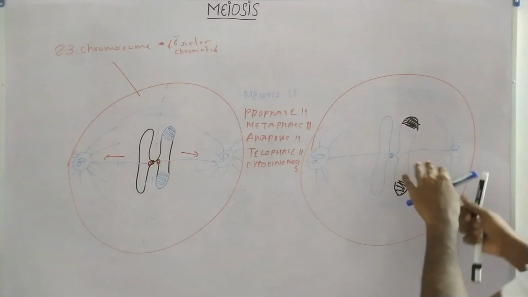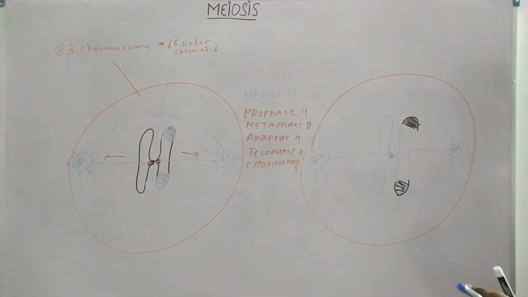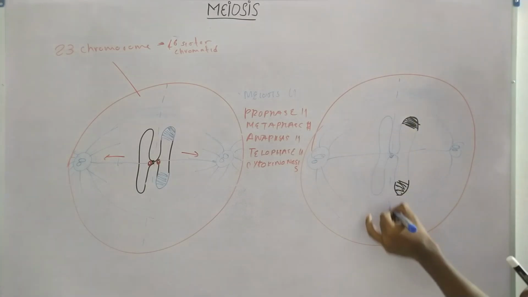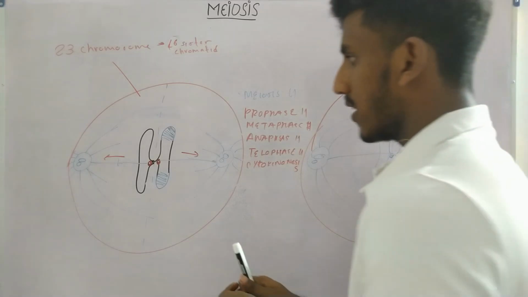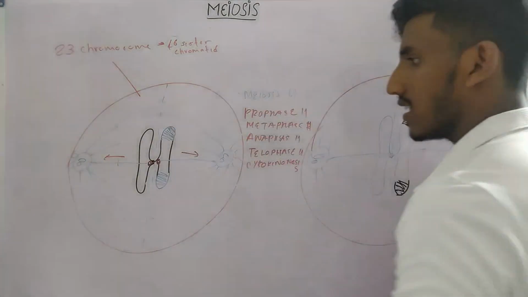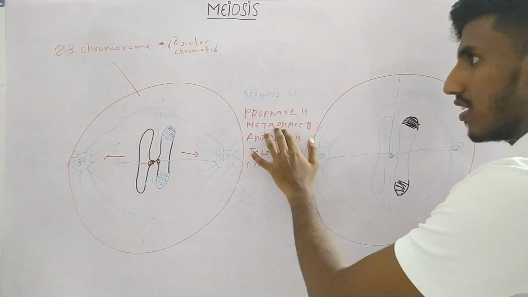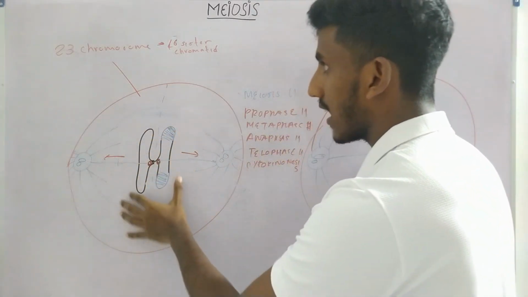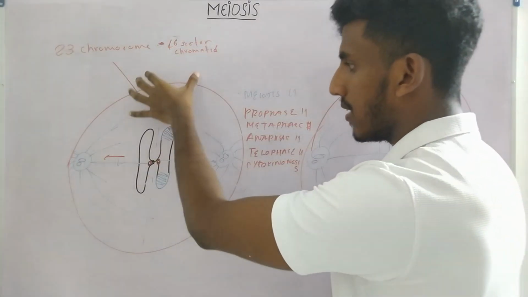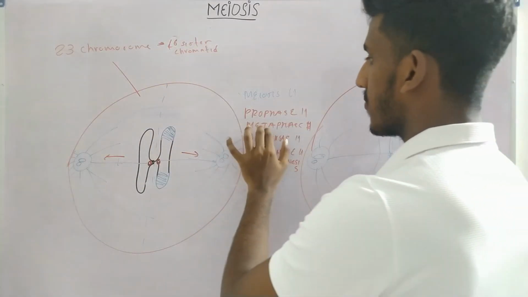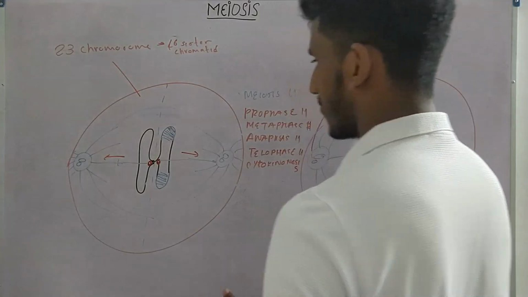Kinetochore microtubules start pulling the chromosomes to their side, and at one point they are going to end up in the middle line. Now all the 23 chromosomes that are present inside this cell are going through this process. What occurs in metaphase is all the chromosomes line up along the middle line, along the metaphase plate. So this is what occurs in metaphase 2.